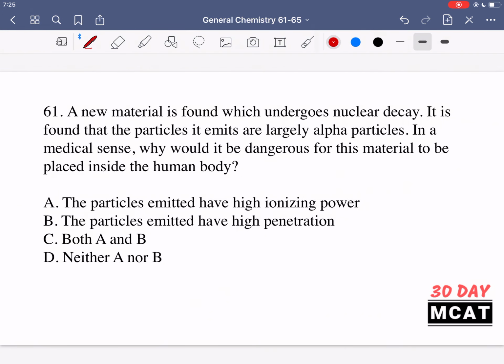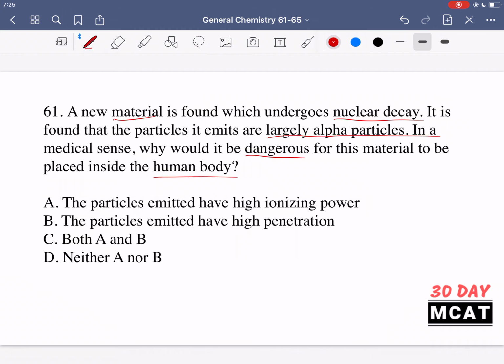In question 61, it says a new material is found which undergoes nuclear decay. It is found that the particles it emits are largely alpha particles. In a medical sense, why would it be dangerous for this material to be placed inside the human body? So there's a material which undergoes nuclear decay and it largely emits alpha particles. So why is it dangerous for this to be placed in a human body?